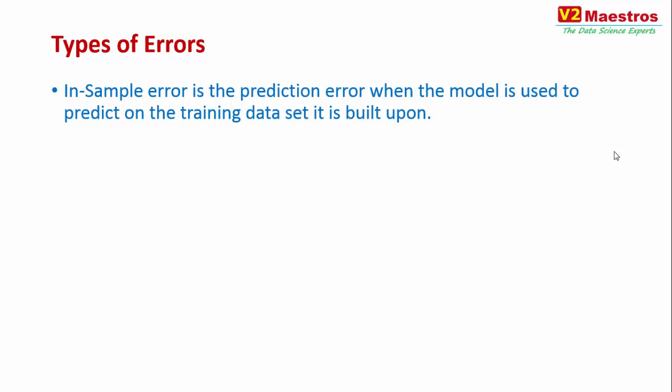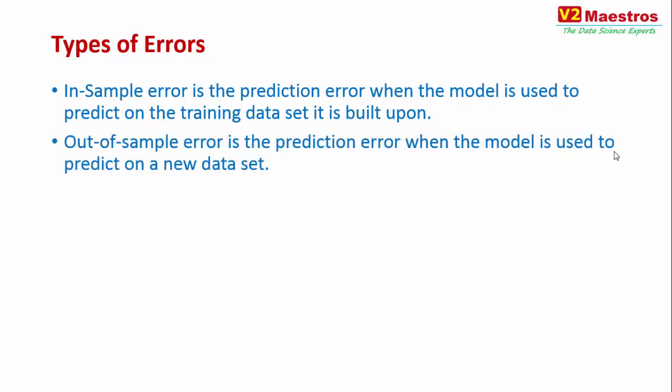Ideally, given that the model is built off the training data set, it should be very accurate on the training data set itself. And that error is measured as in-sample error. So if the model has high in-sample error, that is something really bad that is going on. Either there are not enough signals in the data or something like that, because at the minimum, the model should predict the training data set accurately.